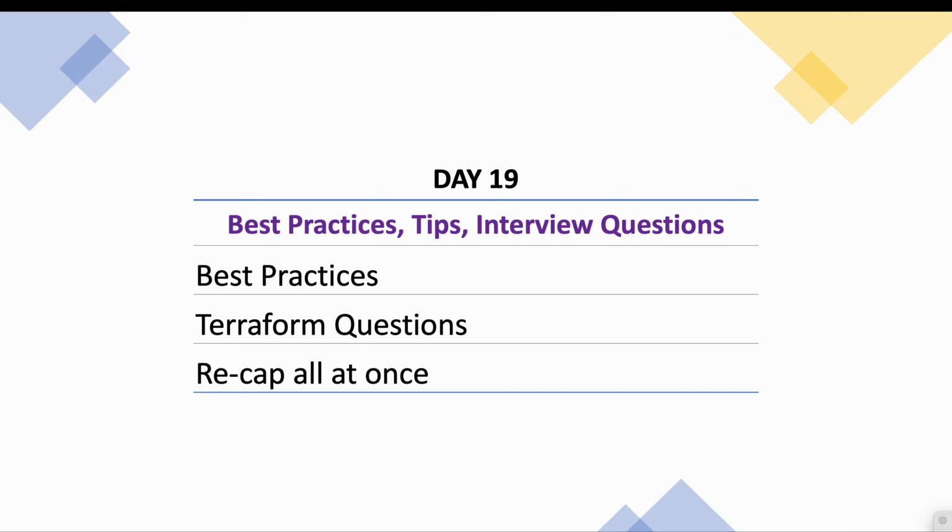And day 19 is the last session. So here we will discuss what are the best practices on the Terraform and then Azure DevOps. And then we will recap all the sessions. So whatever we covered till day 18, those will be discussed quickly on day 19 so that it will be very useful for you. You will get remembered all these things quickly.